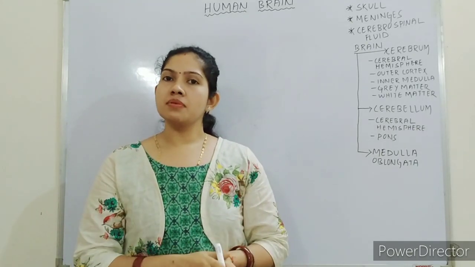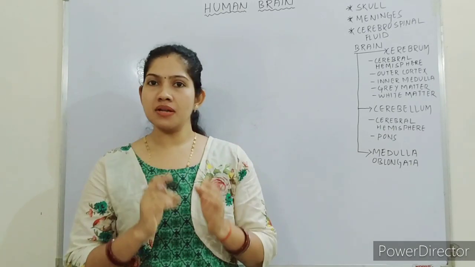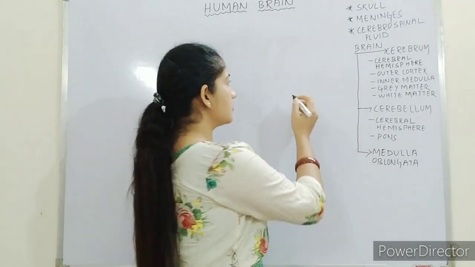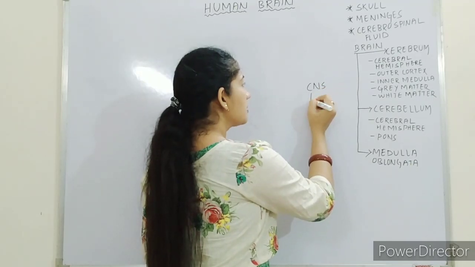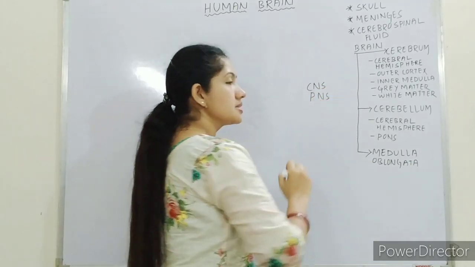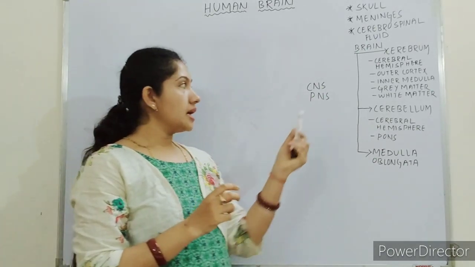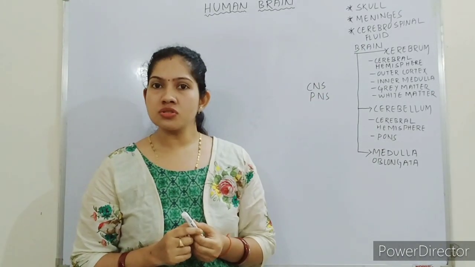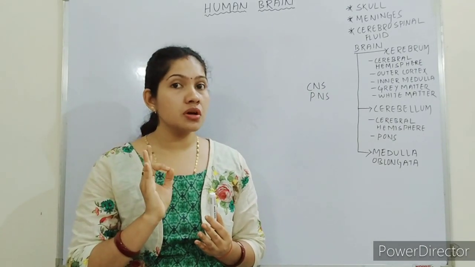The main two subdivisions of the human nervous system are the central nervous system and the peripheral nervous system. Already I said this, if you all remember. The central nervous system includes the brain and spinal cord, and the peripheral nervous system includes the sensory neurons and the motor neurons. What are sensory neurons?